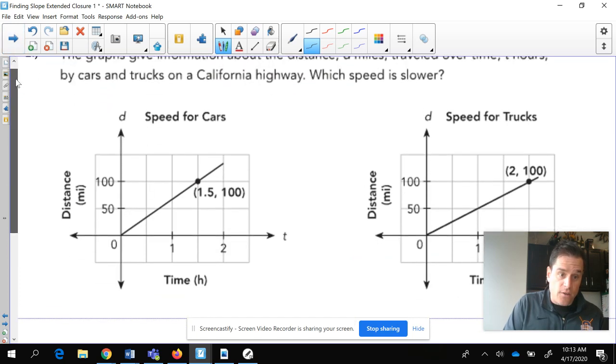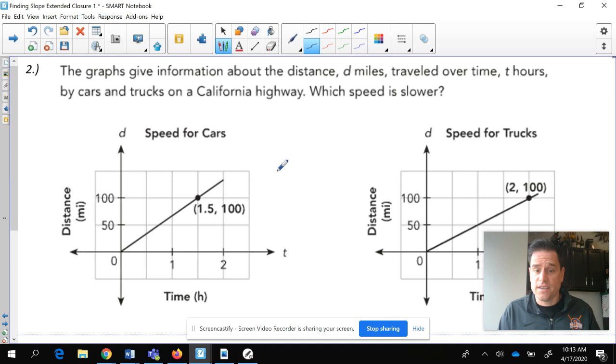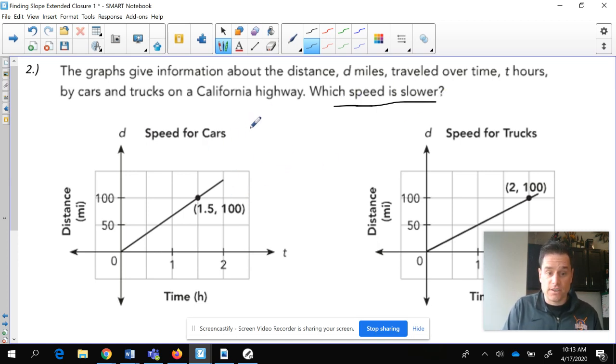Okay, let's take on another one. It says the graphs give information about the distance d miles traveled over time t hours by cars and trucks on a California highway. Which speed is slower? And again, we're going to find the slope of this, which is rise over run. Let's start with the cars. You can start at any point you want to. I always like to go left to right because we read left to right.